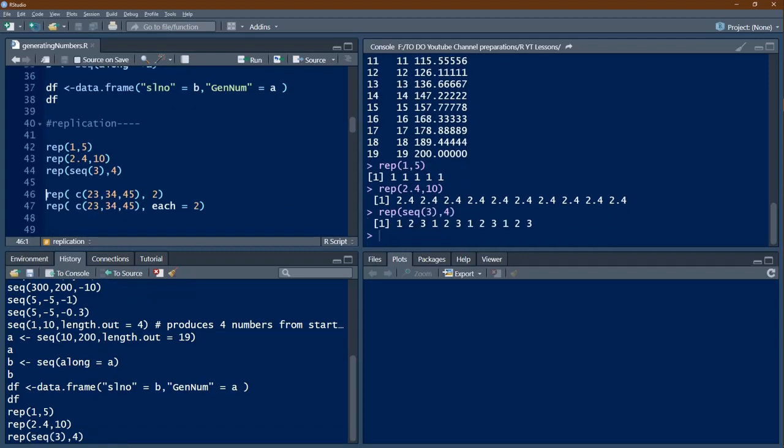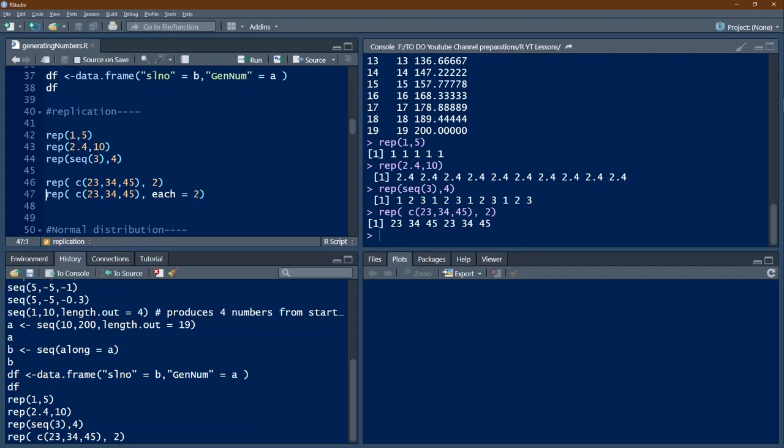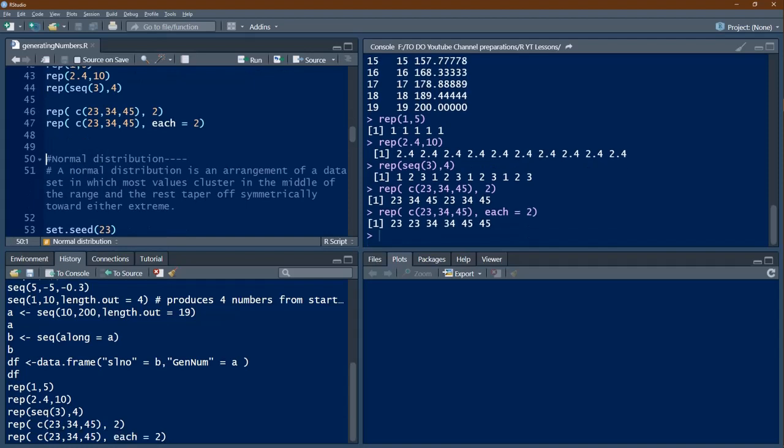Now repeat the vector 23 34 45, 2 times. Here there is another argument, each = 2. That means each number in this vector has to be done twice. So 23 twice, 34 twice and 45 twice. So that is the way that rep operates.